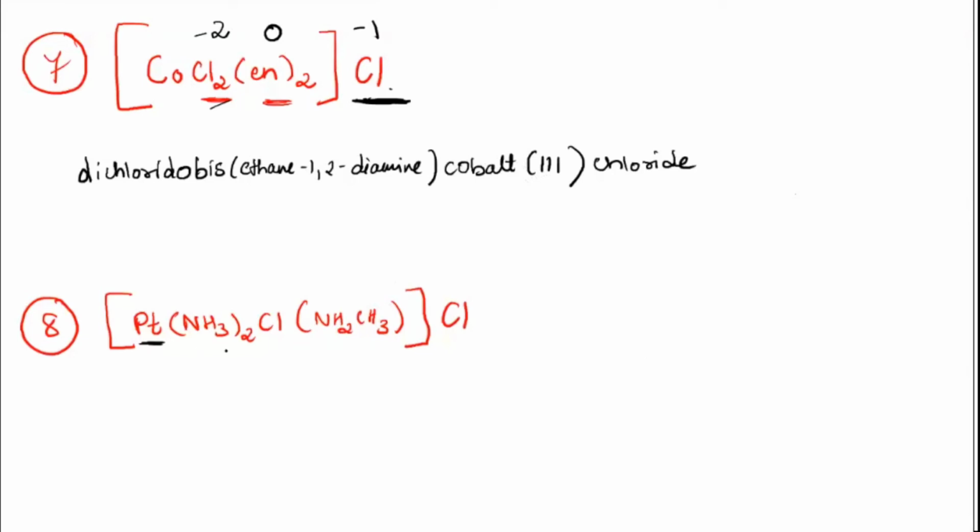See here, there are three ligands. If you see properly, NH3 is amine, and there are two molecules of amine. And then you are having Cl, which is chlorido. After that, CH3NH2, that is methylamine. This name I have given you already. So three ligands are there.